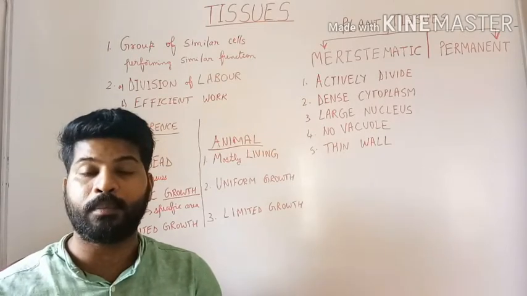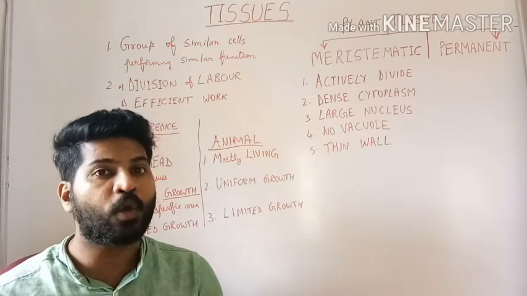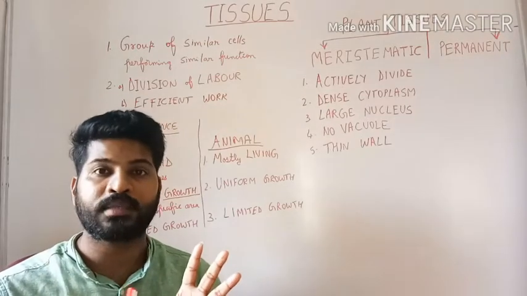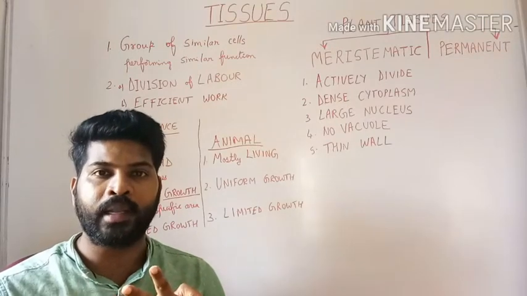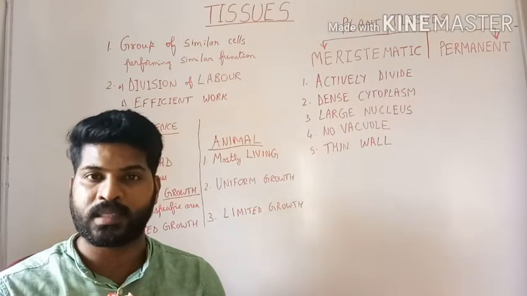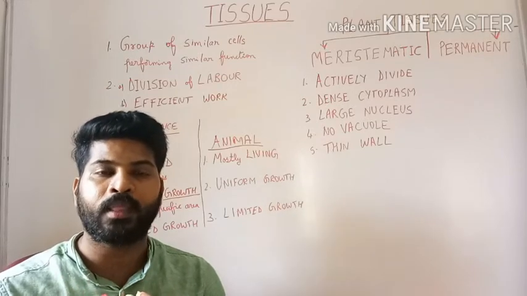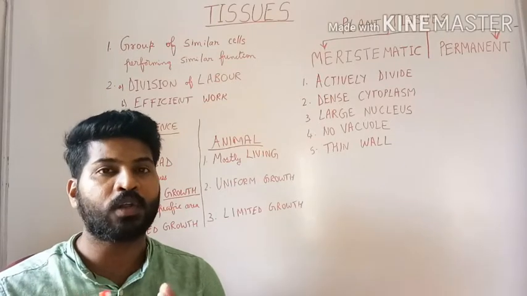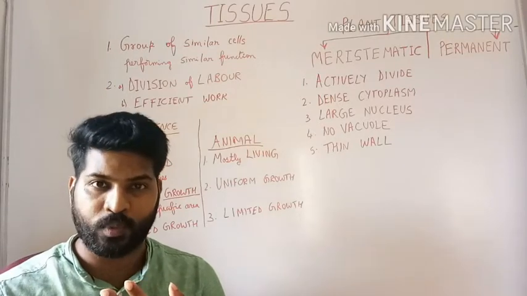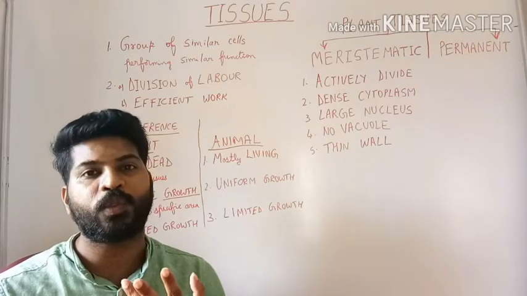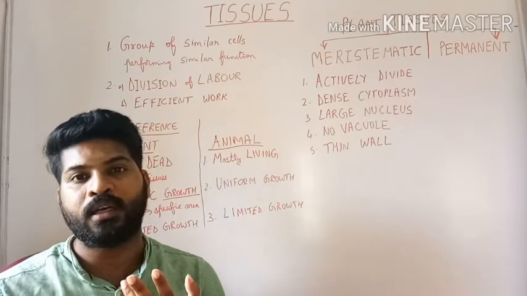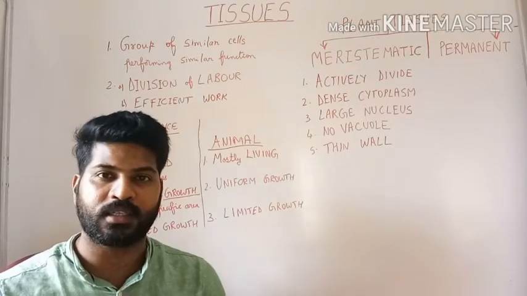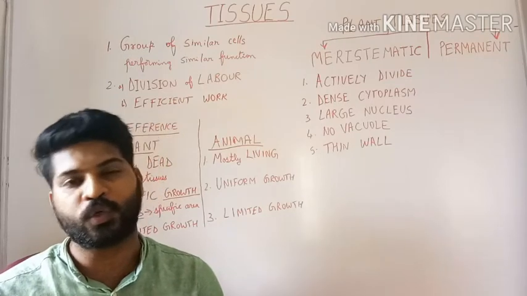Take for example blood. Blood is also a tissue because blood is required for transport of water. Blood is the medium in which food is transported. Blood is also the medium in which oxygen and carbon dioxide are transported in the human body. Blood is also the medium through which waste is transported. Blood is also the medium through which hormones are transported. Therefore, blood performs a lot of functions. Therefore, it is a tissue.